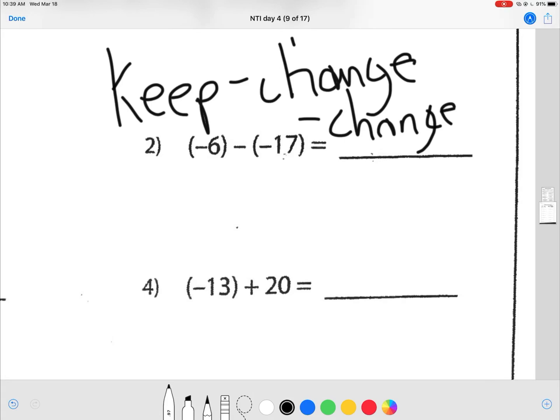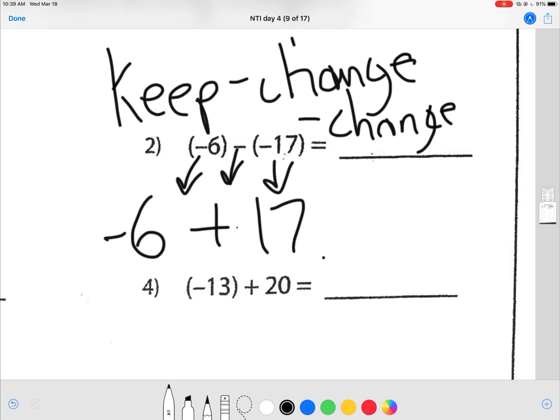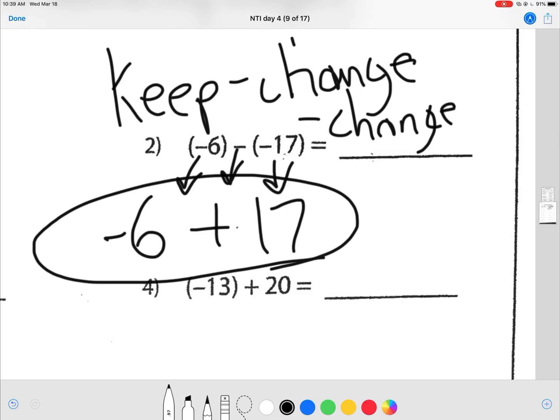All right, so -6 is going to keep, so -6. The negative sign is going to change, so that turns into a positive. -17 is going to turn into a +17. So I'm down to -6 plus 17.